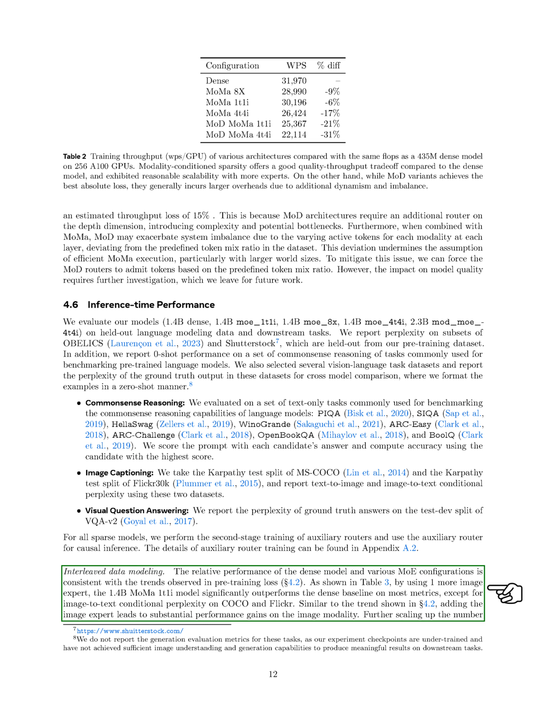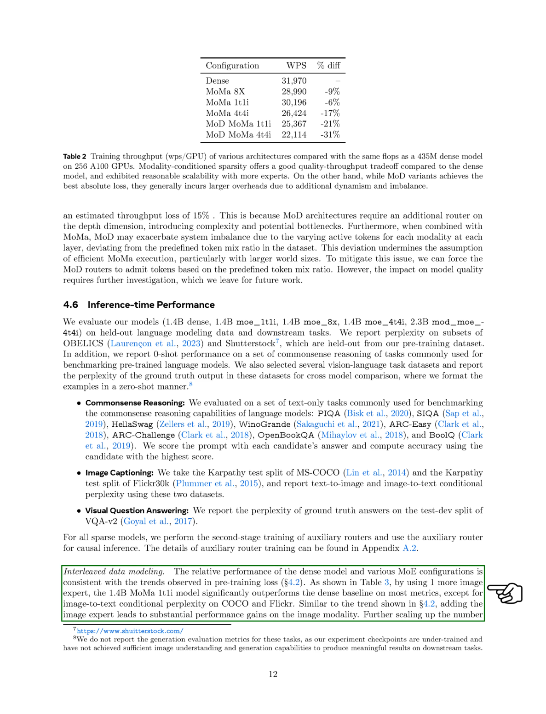Regarding interleaved data modeling, we found that the performance of the dense model and various MoE configurations aligned with the trends we observed in pre-training loss. By adding one more image expert, the 1.4 billion parameter MoMa 1T1I model significantly outperformed the dense baseline on most metrics, except for image-to-text conditional perplexity on COCO and Flickr. Similar to previous trends, adding the image expert led to notable performance improvements in the image modality.